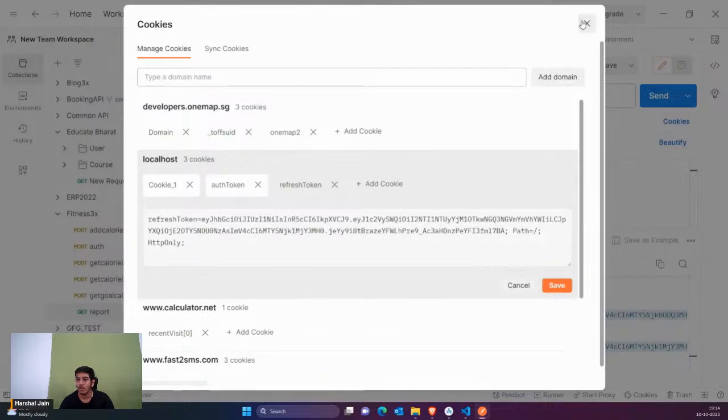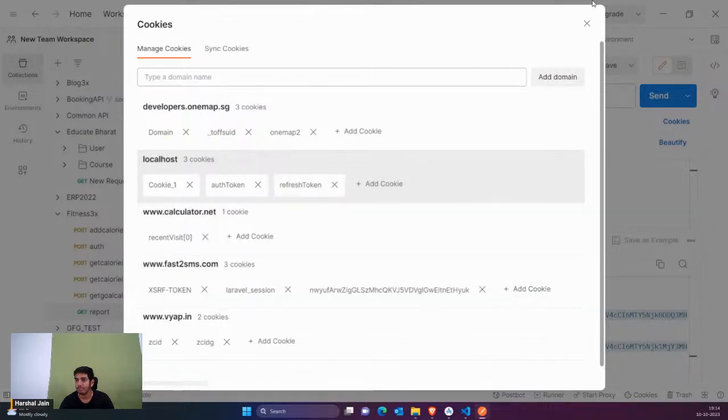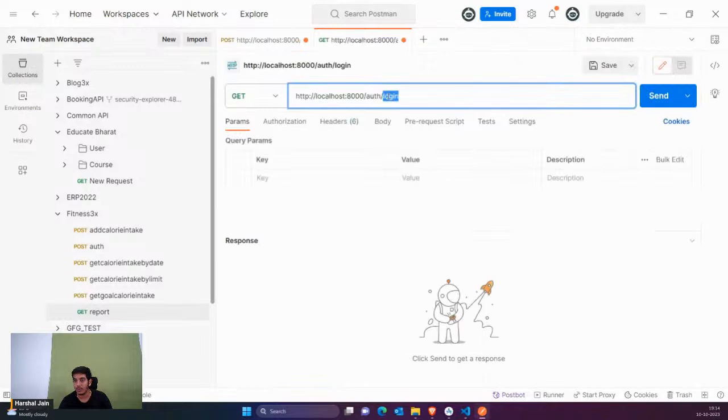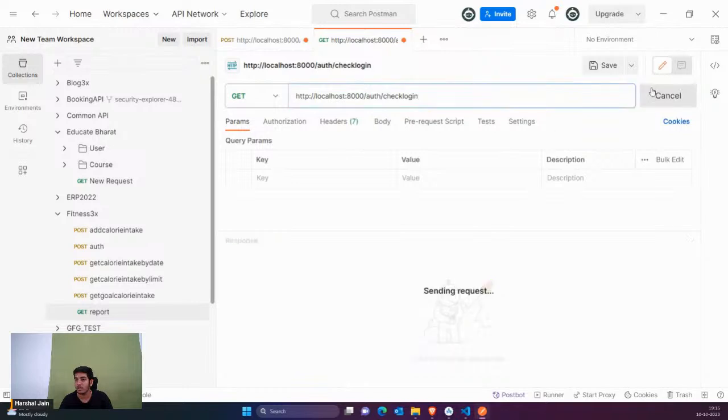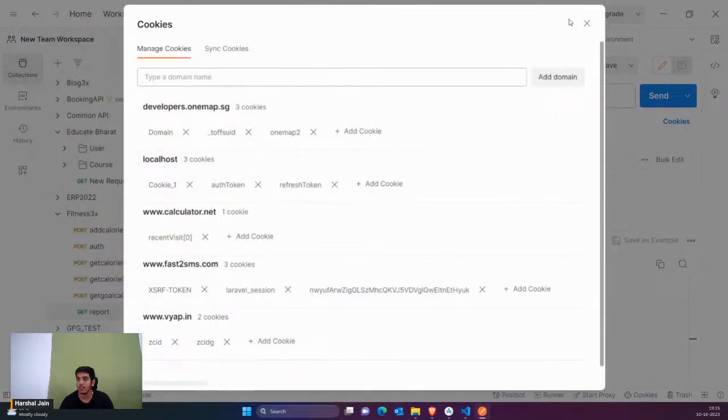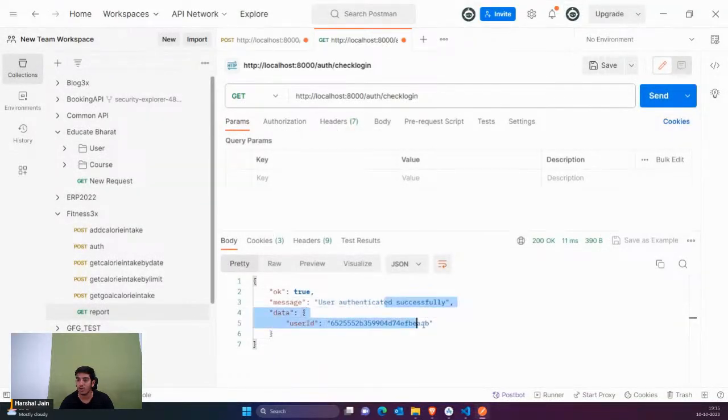Now one more thing, we have to hit the check login API. I'm again going to copy this and call check login. If I click on this, you can see user authenticated successfully. Suppose I remove the cookies, after this you would receive the error, that is user not logged in. That means my check login is also working.